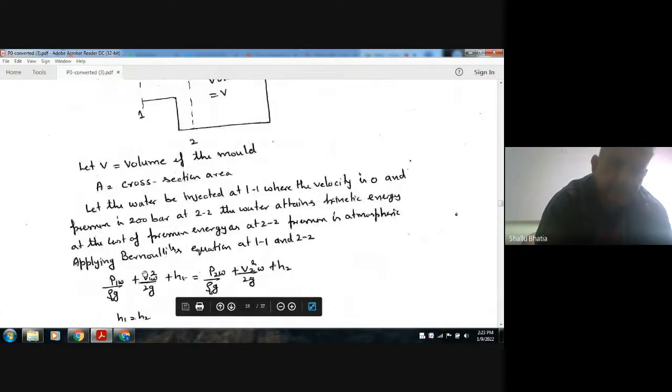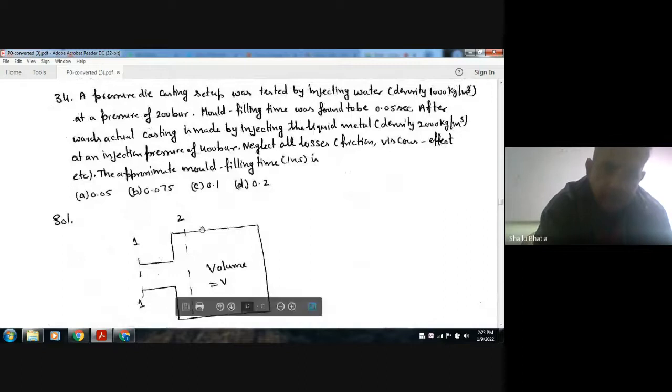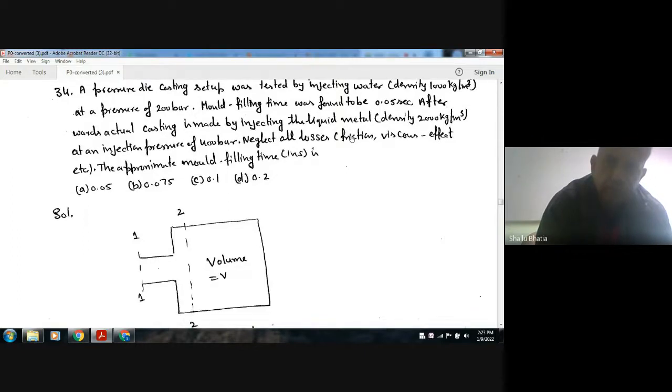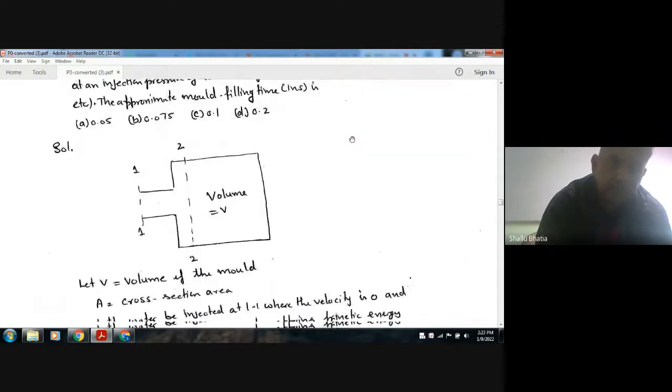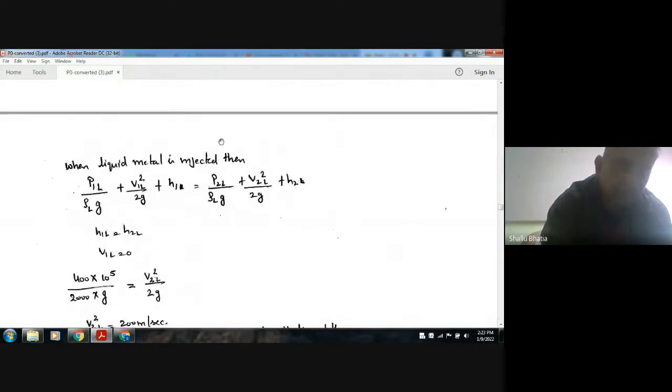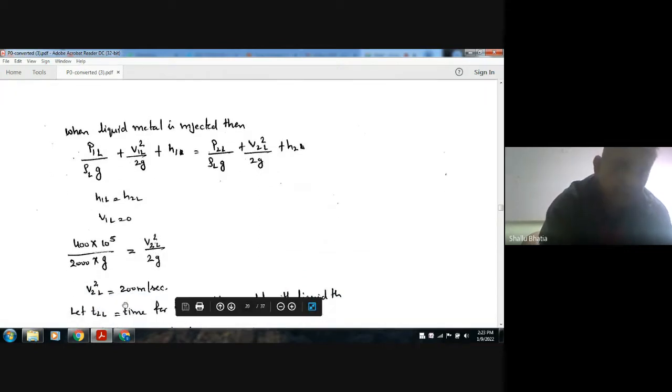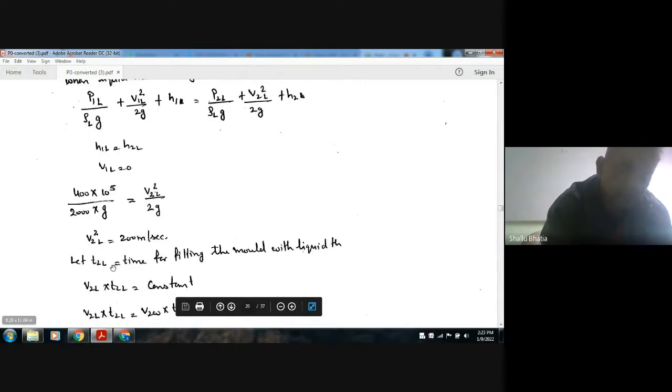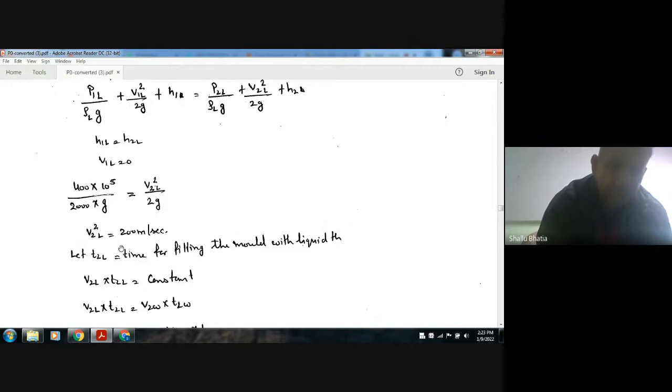Now in the second case, a liquid metal is being injected whose density is 2000 kilogram per meter cube when pressure is 400 bar. Again applying the same Bernoulli equation, we can get the velocity of the liquid metal, that is V2L, which is 200 meter per second.